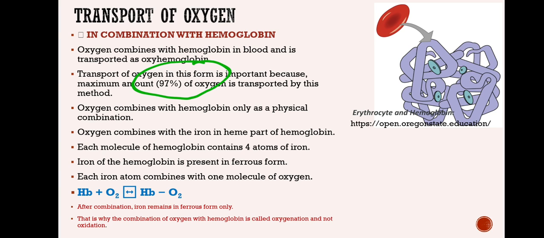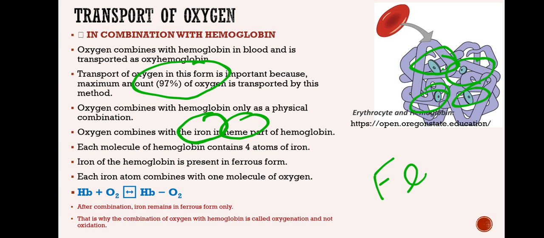And this combination is possible because heme is formed of, as I said, iron. That forms the heme part of the hemoglobin. As you can see here, this is the heme part of the hemoglobin. Each one is a porphyrin ring containing iron in it. Iron will be present at the center of the porphyrin ring, somewhat like this.